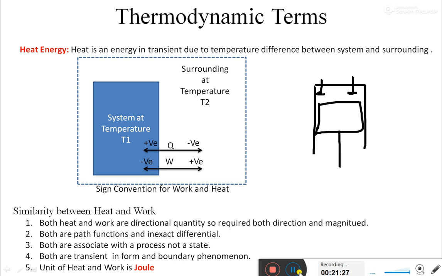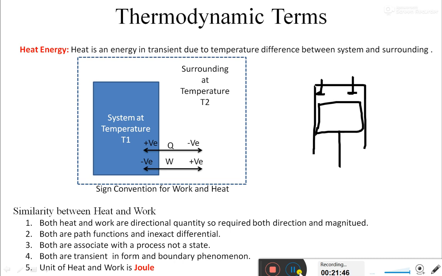For example, in a bucket, if 10 degrees Celsius of water is there, then we can't describe that system as a bucket having 10 degrees Celsius of heat energy. Not like that. We only describe that particular system as being at 10 degrees Celsius.